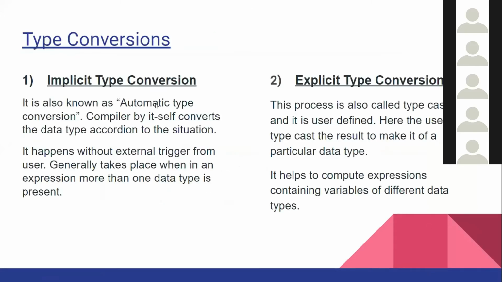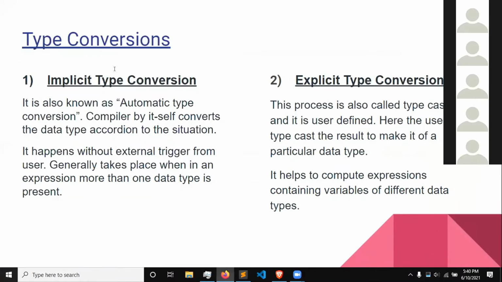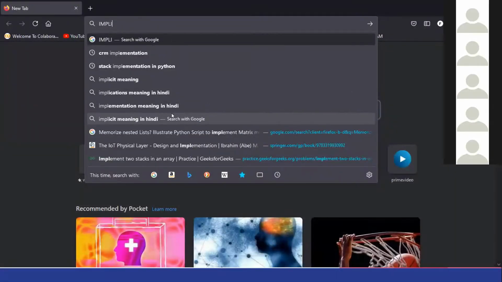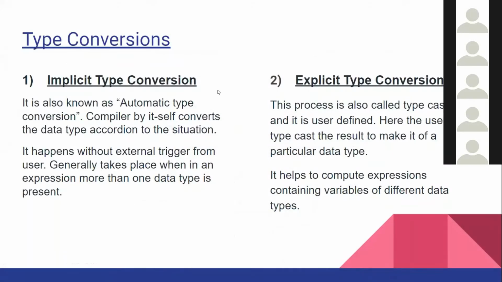So what do you mean by implicit? Like you have Google, right? Let me search it in front of you. Implicit: suggested though not directly expressed; always to be found in and essentially connected with. It means it is implied, indirect or inferred. It is there, but you don't talk about it. And then there is explicit. Explicit means you purposely talk about it.